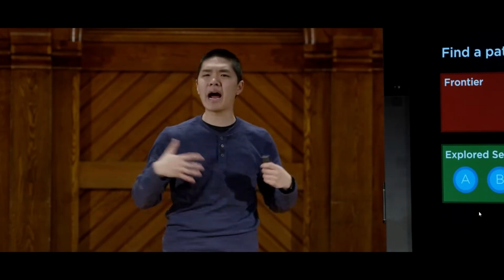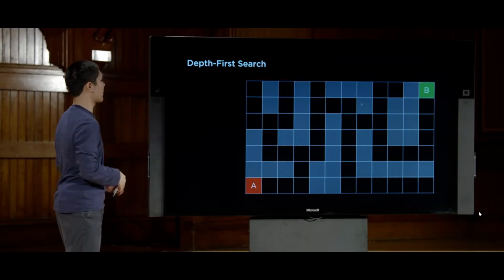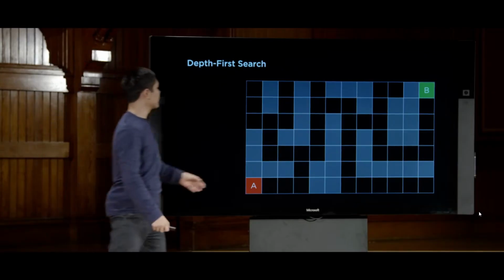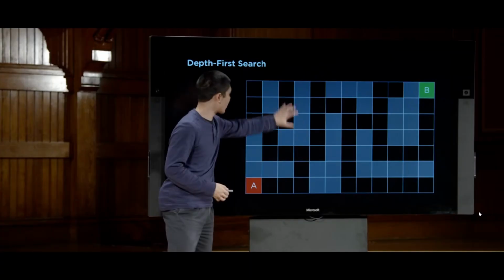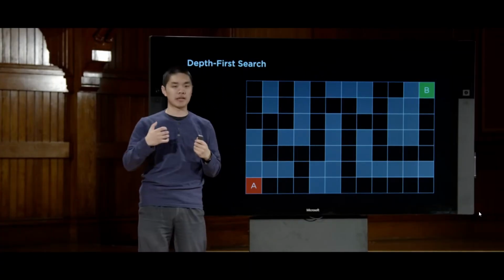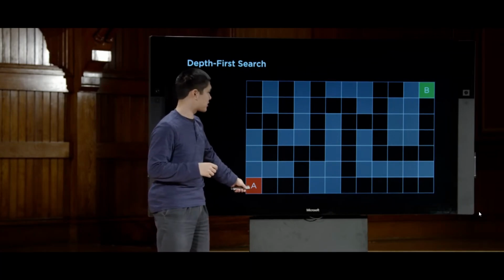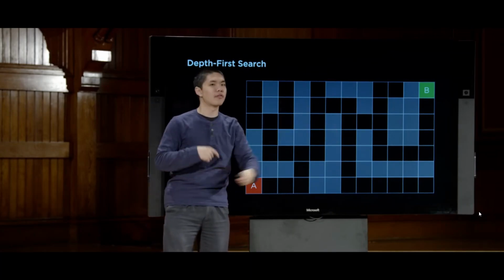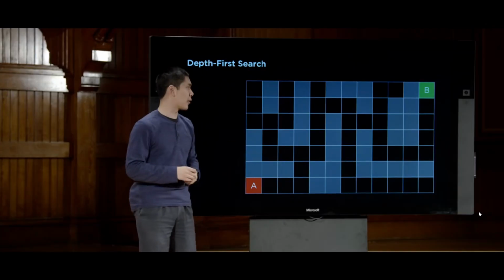And let's take a look at how these would actually work in practice with something like maze solving, for example. So here's an example of a maze. These empty cells represent places where our agent can move. These darkened gray cells represent walls that the agent can't pass through. And ultimately, our agent, our AI, is going to try to find a way to get from position A to position B via some sequence of actions, where those actions are left, right, up, and down.